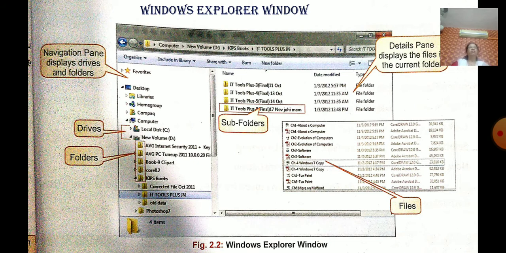Now can you see the subfolders, and the details pane displays the files in the current folder, and you can see the subfolders also. So the screen, what is this? This is the Windows Explorer window.